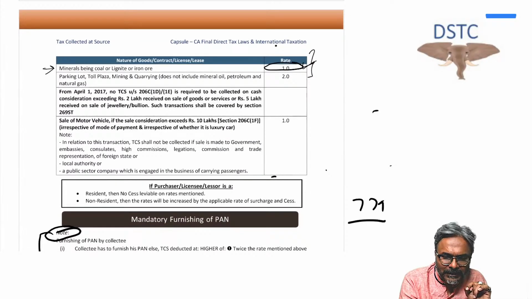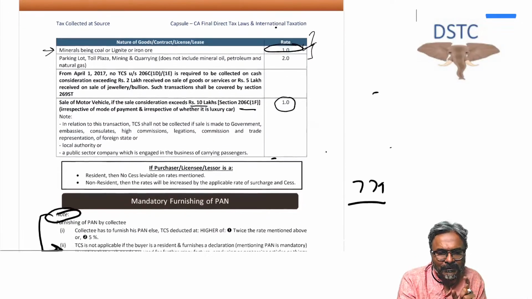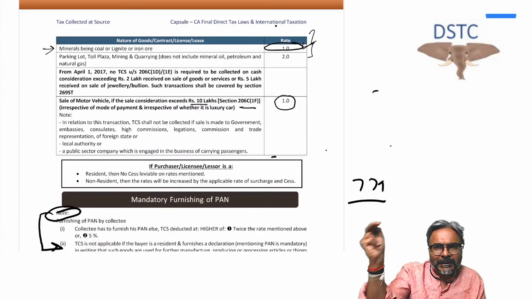After that, 1% is also applicable for 206C1F, which is in respect of sale of motor vehicle if the sale consideration exceeds rupees 10 lakhs. Now, please understand, this sale of motor vehicle has to be from whom to whom? From the manufacturer to dealer, or from the dealer to the buyer?